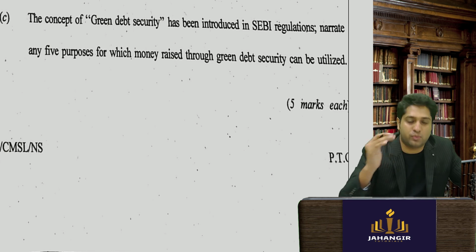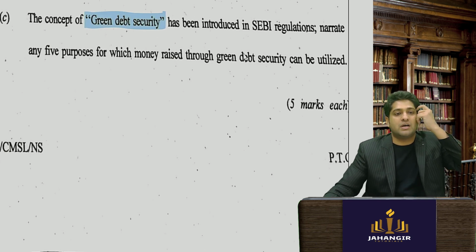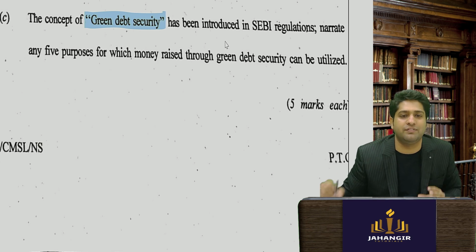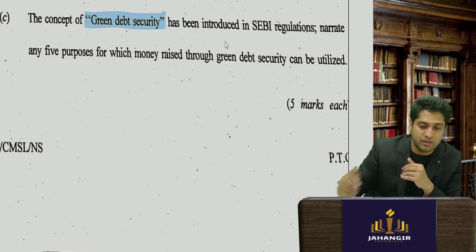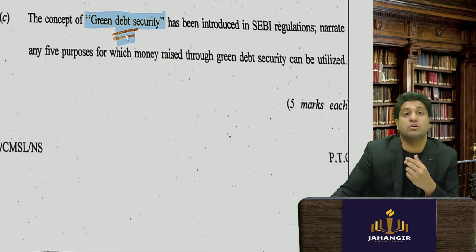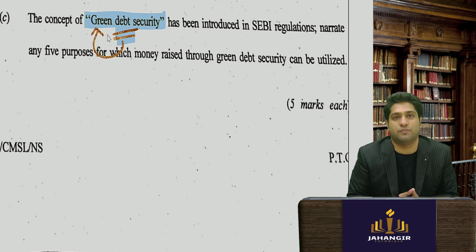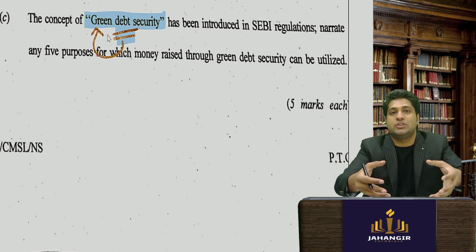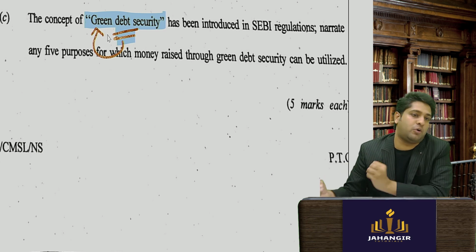Then a direct question, which was also very important and expected, was about the green debt security. Even if a student didn't know what green debt is, they could crack it from the name. These are debt instruments, actually bonds, also called green bonds, issued to finance environmental projects.